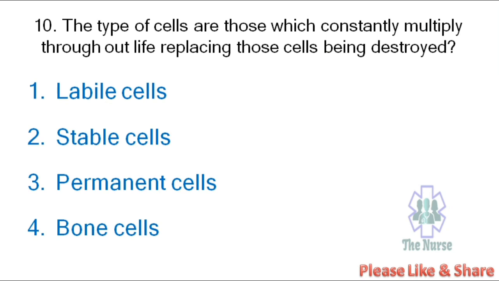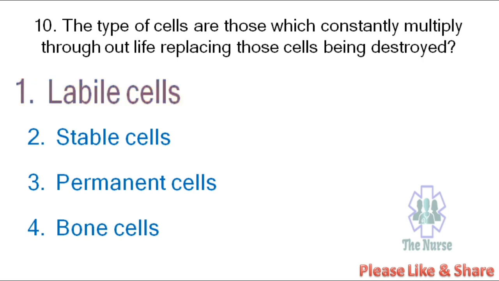Next question. The type of cells which constantly multiply throughout life, replacing those cells being destroyed, are: labile cells, stable cells, permanent cells, bone cells. The correct answer is labile cells.